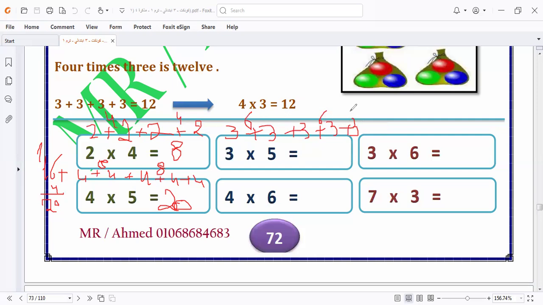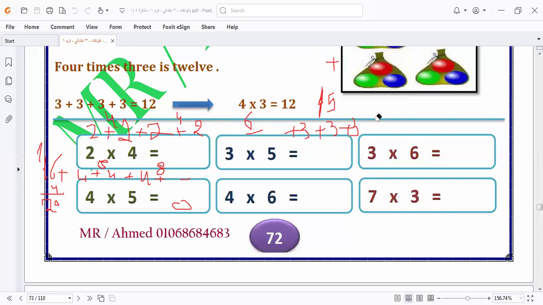Here is 12. 12 plus 3 will be what? It will be 15. I will make it the simplest way to answer. Okay, so the answer will be 15. I will leave the rest of the problems for you to do on your own. Okay.